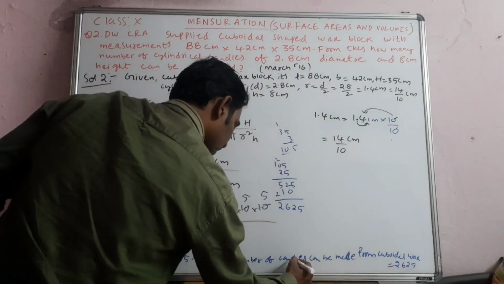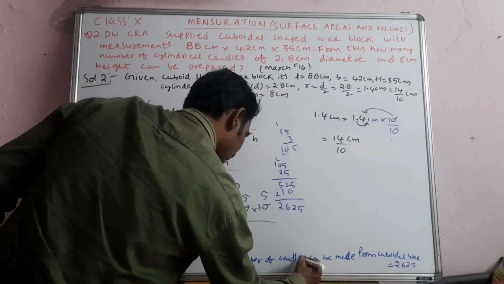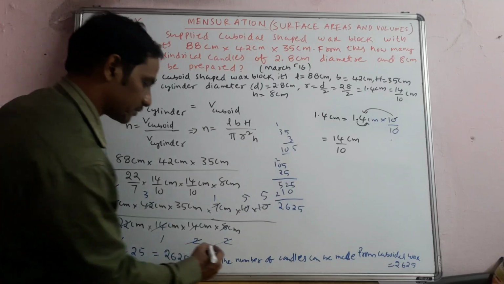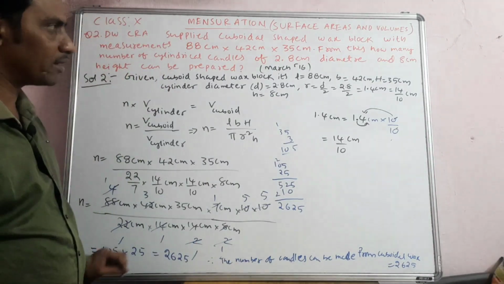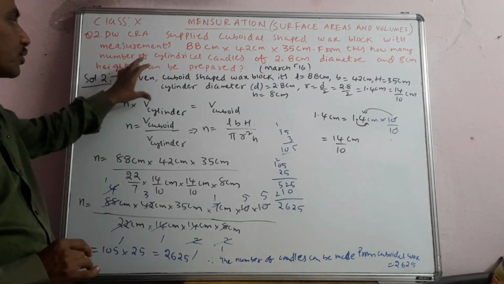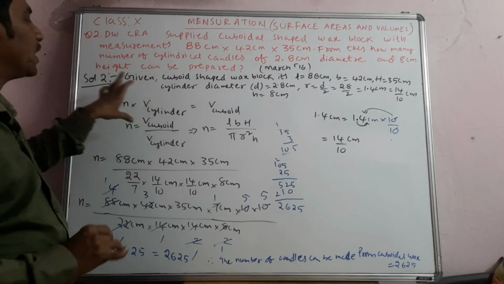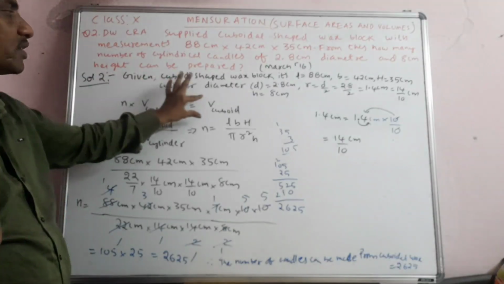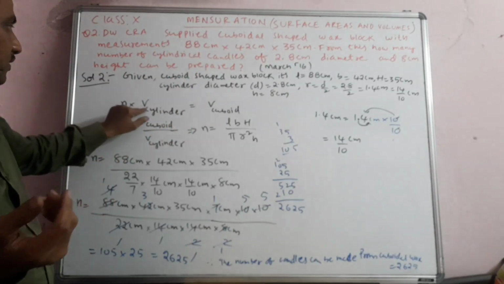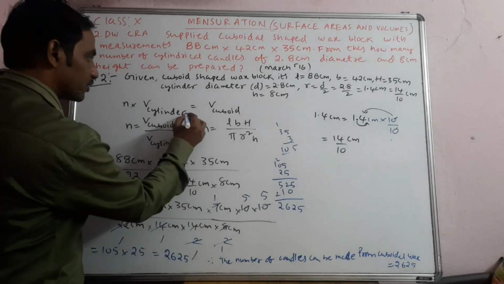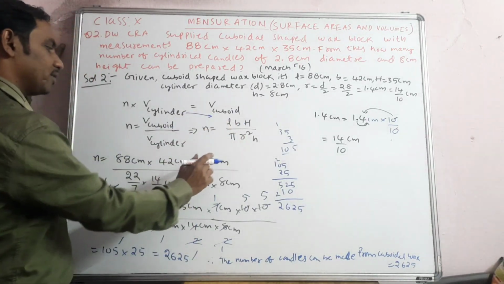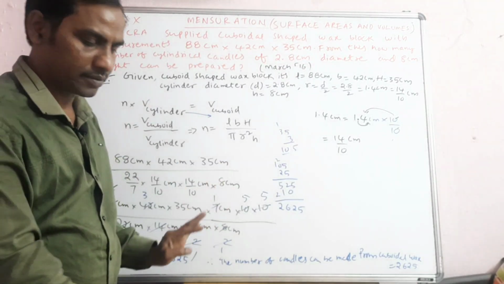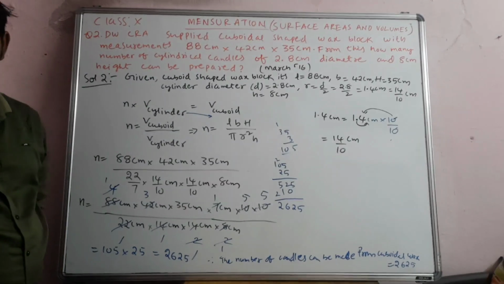See, it's down, so the handwriting is not clear, but I am saying it orally because it's too down. I think it's clear for you. I'll repeat one more time. First, you have to take whatever value is given, and the cylinder volume is smaller, so you take n into volume of cylinder is equal to volume of cuboid. This volume of cylinder will come down like this, from here to here it will go below cuboid. Substitute the values, do the cancellation and all, and you will get it. If you want, you can pause the video and try it. Okay, right. Now I'll continue.